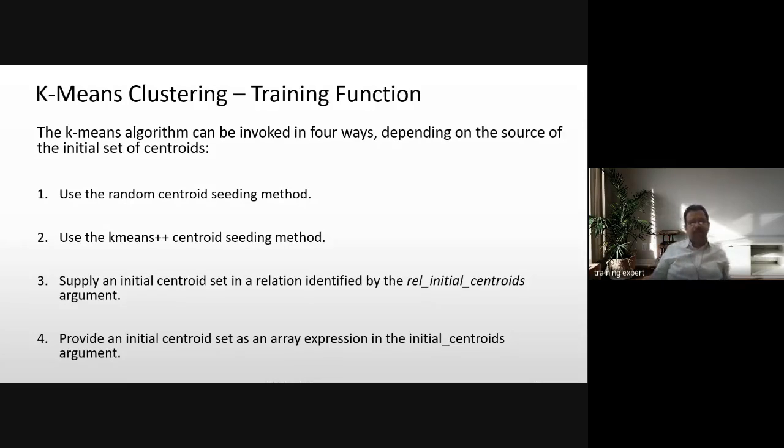Use the K-means plus plus centroid seeding method. So there are different approaches to the initial random seeding of these centroids. Supply an initial centroid set in a relation identified by the rel initial centroid argument. You are forcing it: place one centroid here, one centroid here, and one centroid here, and now run the algorithm. Provide an initial centroid set as an array expression of initial centroid argument, right? So you are forcing and you are providing. These are different approaches for how you can give the centroid points.